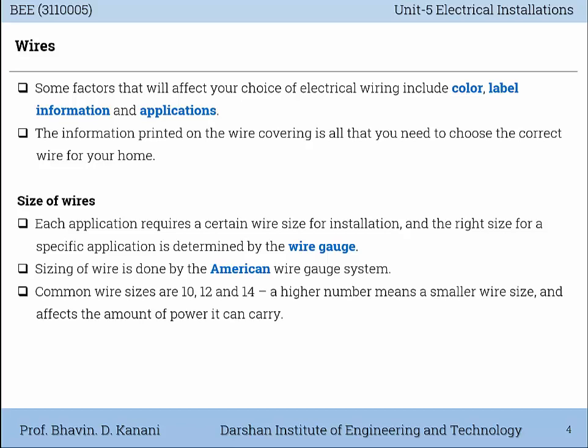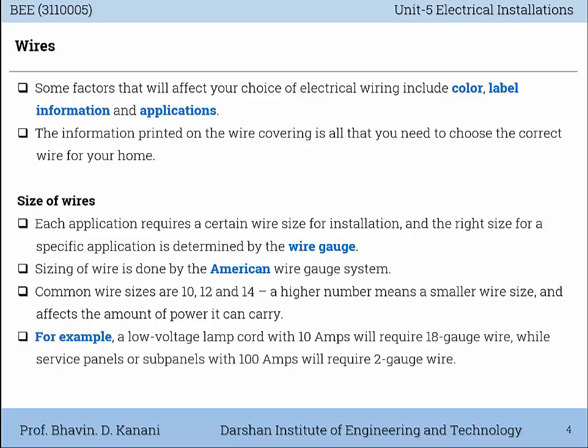Common wire sizes are 10, 12, and 14. A higher number means smaller wire size and affects the amount of power it carries. For example, a low voltage lamp cord with 10 ampere will require 18 gauge wire, while service panels or sub panels with 100 ampere will require 2 gauge wire.